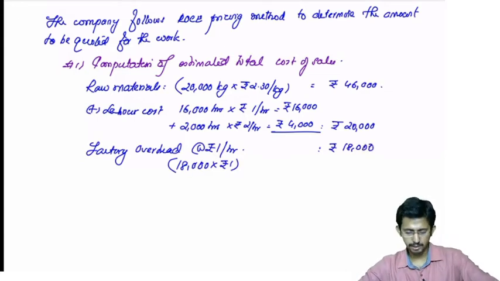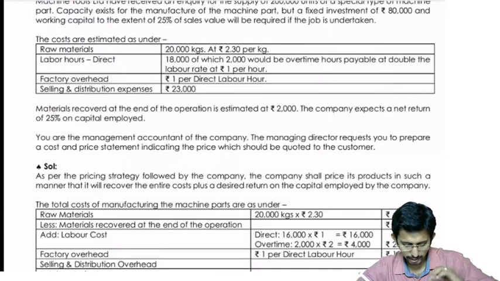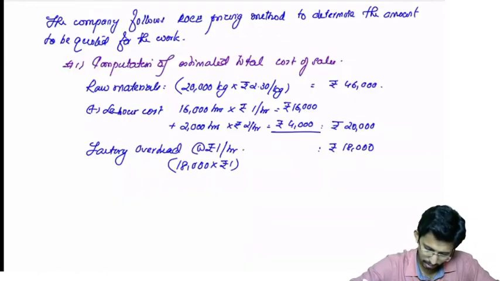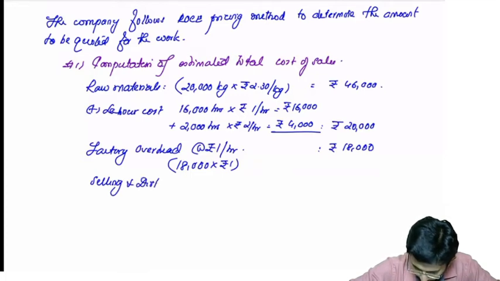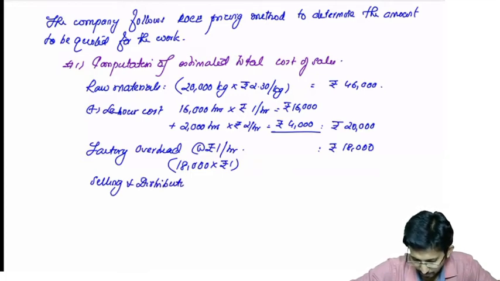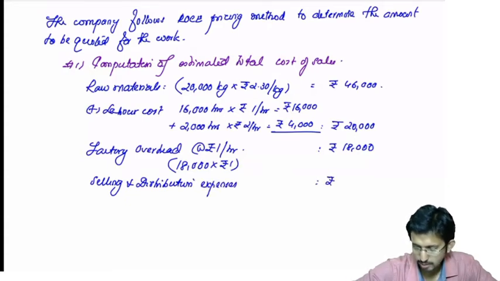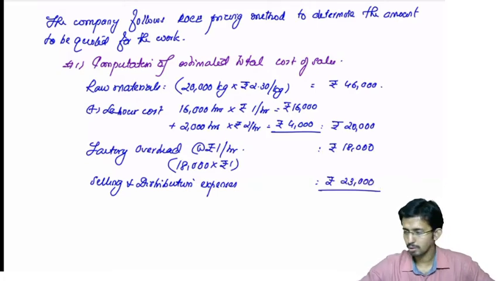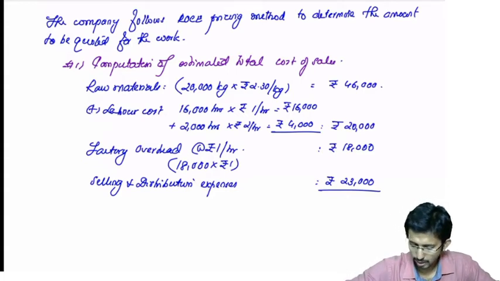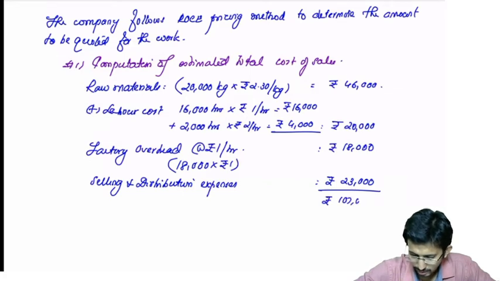Then you have certain other information regarding selling and distribution expenses, 23,000. Total cost will be how much? 46,000 plus 20,000 plus 18,000 plus 23,000. That will become 1,07,000.